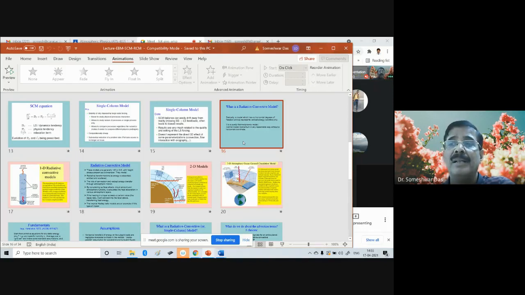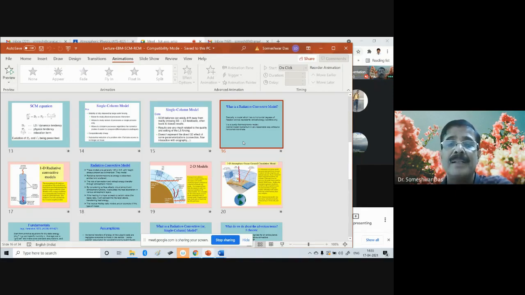So these RCMs are generally used for testing new radiation schemes or new convection schemes or new cloud parameterization schemes, etc. And these RCMs can be one-dimensional, two-dimensional, or even three-dimensional. But a three-dimensional RCM becomes a GCM again.